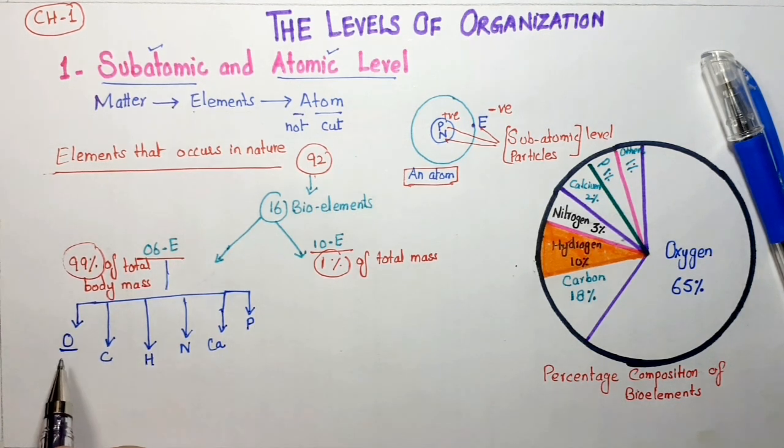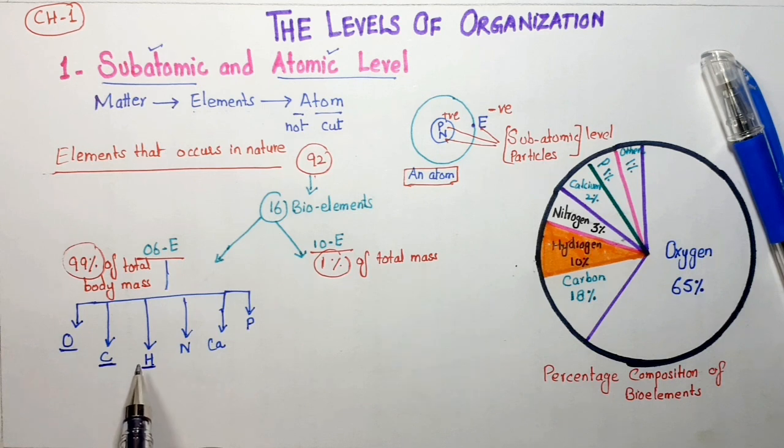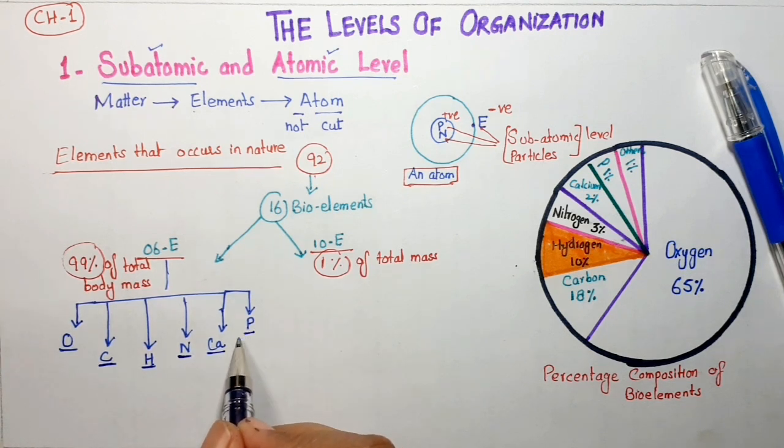Oxygen is present in our body and we are all the time inhaling oxygen. Oxygen is present in our blood. Then carbon and hydrogen, these are the organic elements that make glucose. Hydrogen is present in water. Carbon is also present in all the foods, carbohydrates, glucose, nitrogen, and then calcium and phosphorus. These are present in teeth and bones.